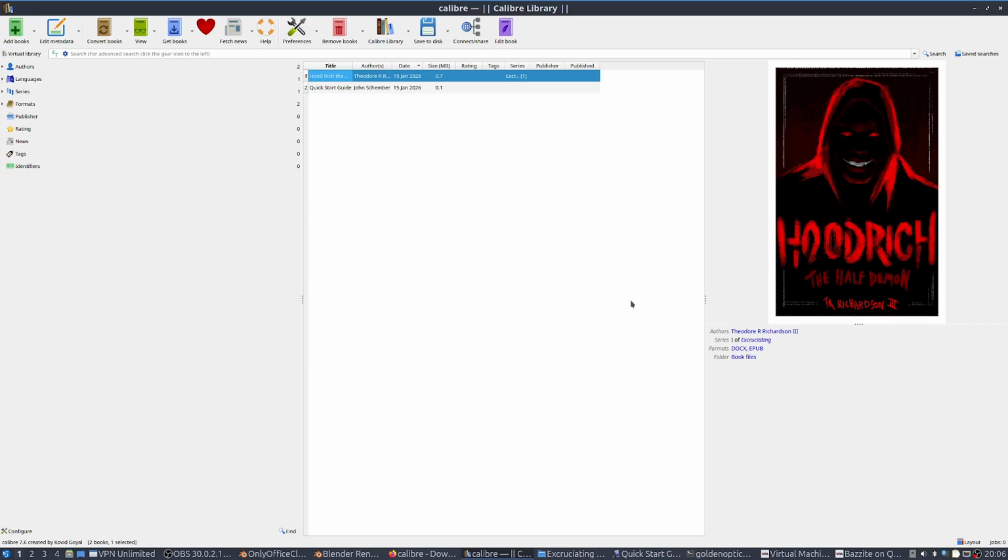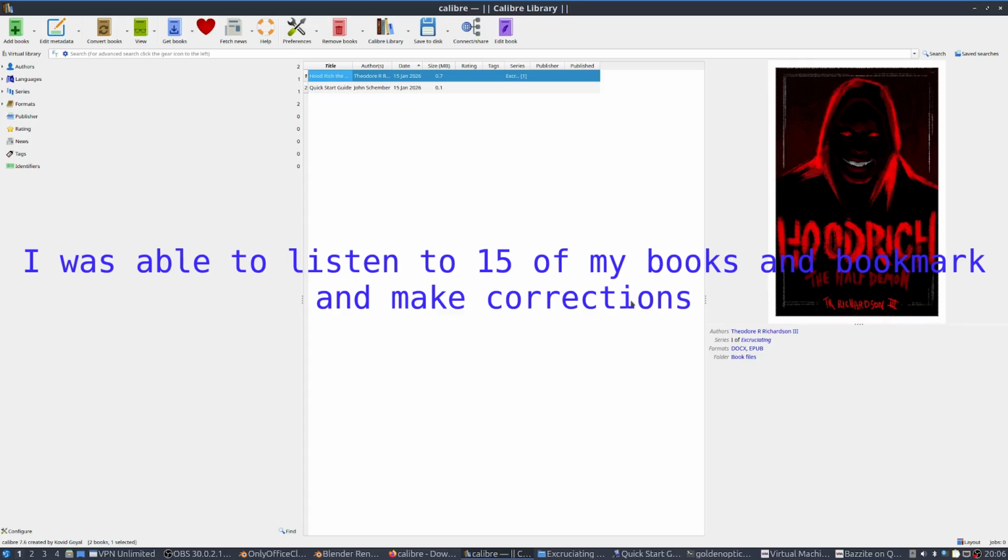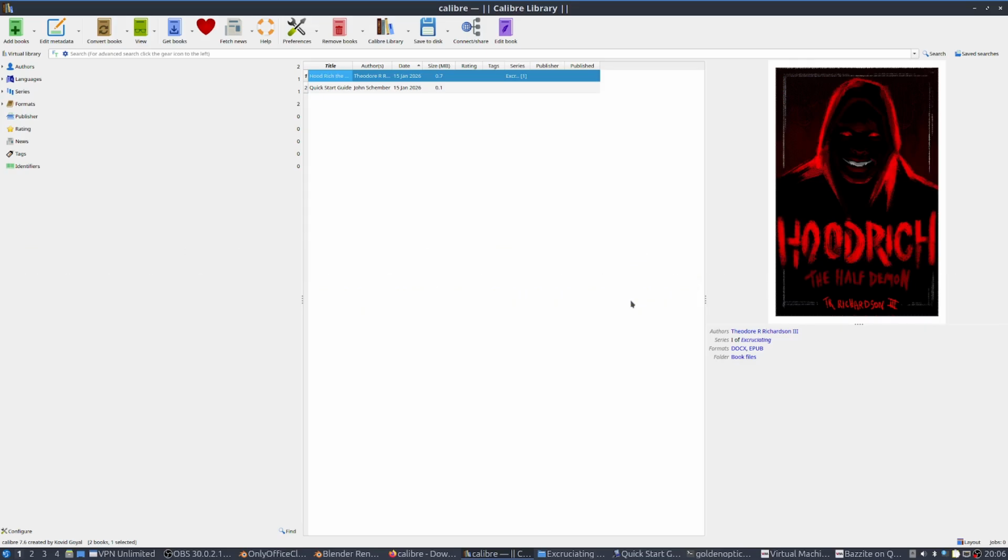Even though it's misspelled, we don't see it that way. We read it correctly. So I started listening to my books, and in the last couple of weeks I got through I don't even know how many books, where I was able to listen, hear the mistakes, bookmark them, and highlight them, and then just continue to let the thing read to me.